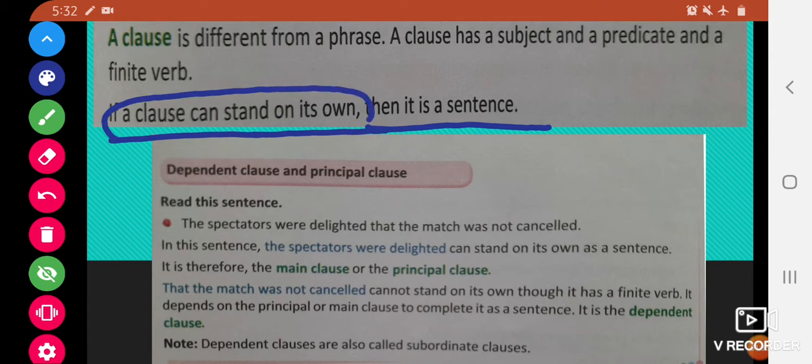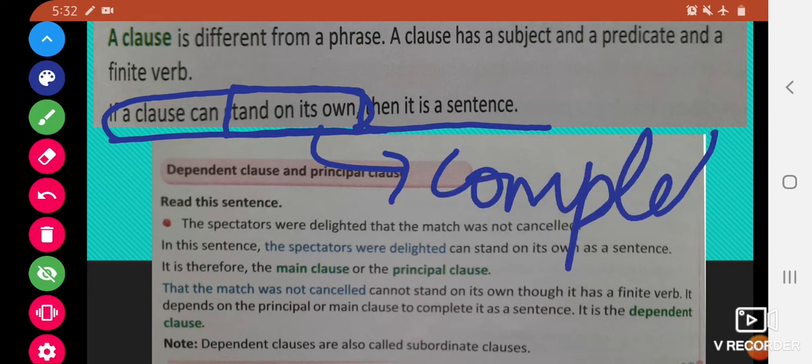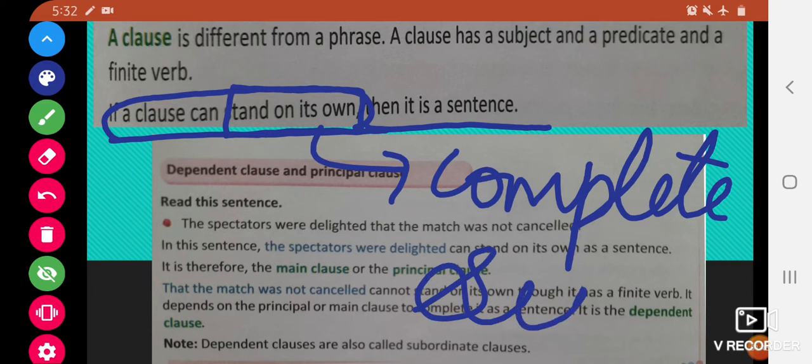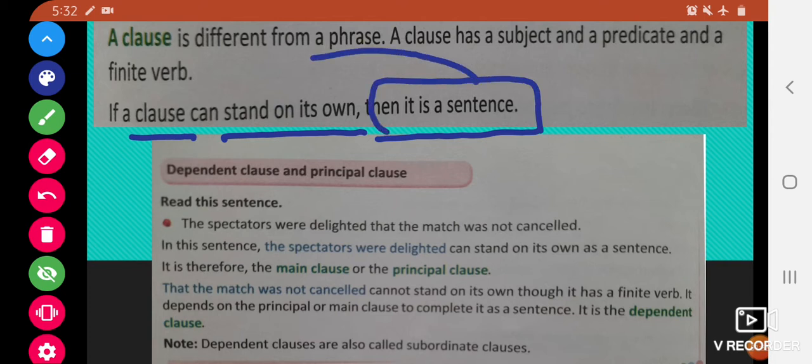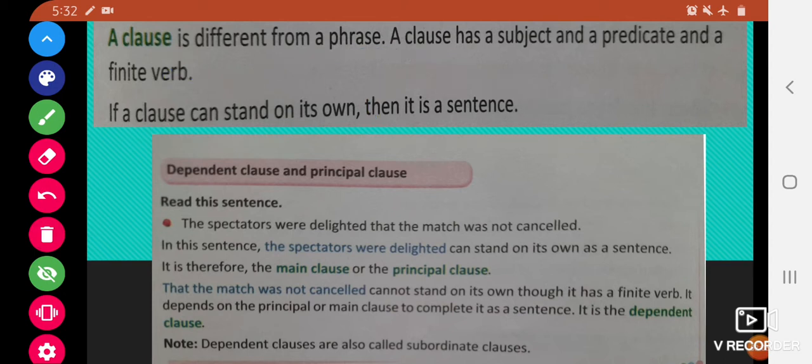But here, stand on its own means it makes complete sense. So if we read a group of words and if we can understand them completely, then it is called as stand on its own. So in case of clauses, if clauses can stand on its own, then it is a sentence. So we can say that a sentence is a type of clause. Now there are different types of clauses on the basis of whether they can stand on their own or whether they can't stand on their own.